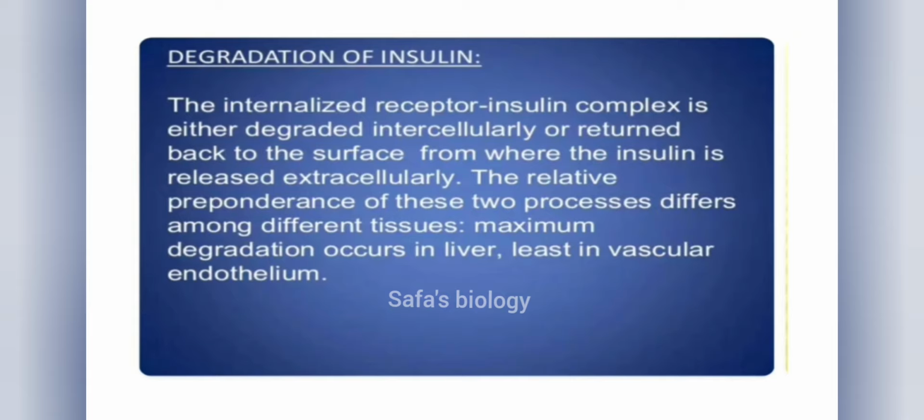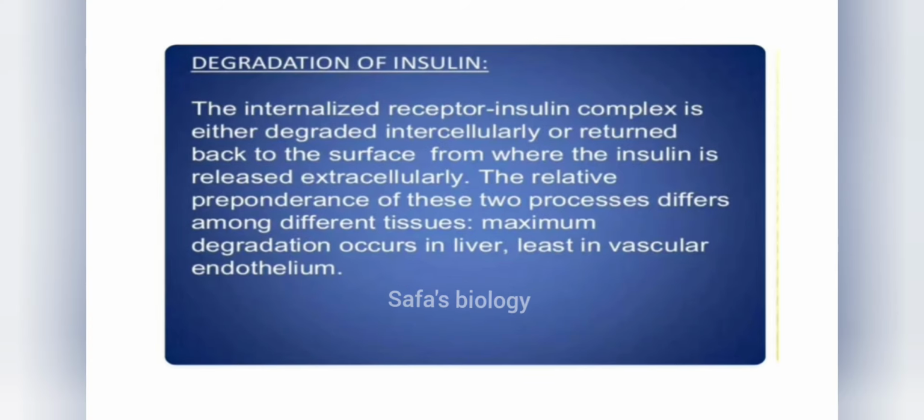Degradation of insulin. In general, insulin degradation takes place in the kidney cells, which is accomplished by the same process as in the liver. An enzyme called IDE, insulin degrading enzyme, is responsible for insulin degradation.